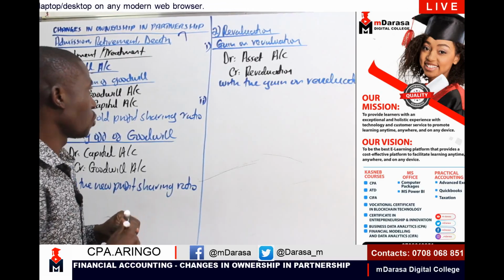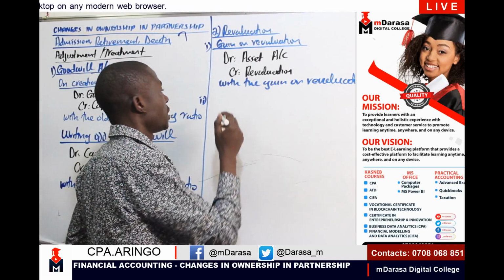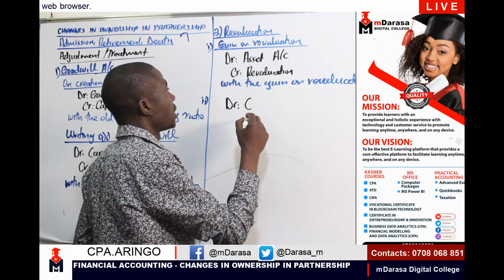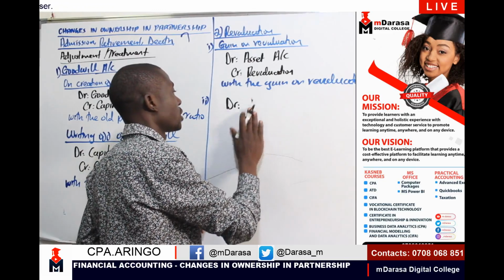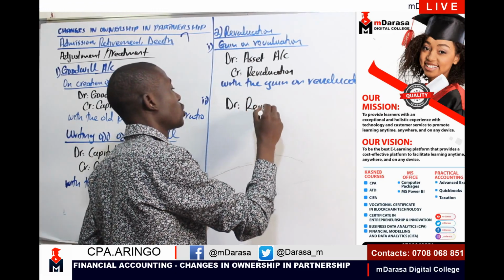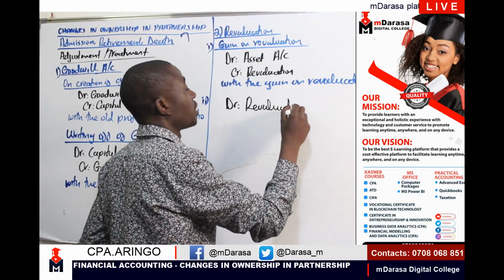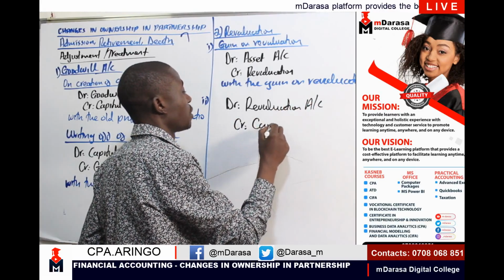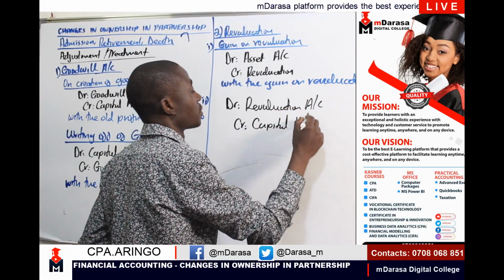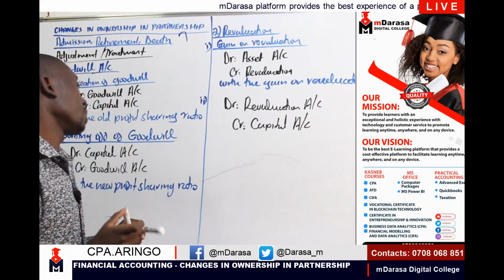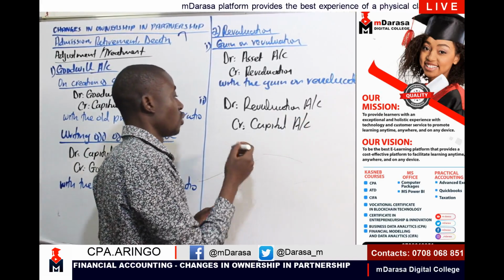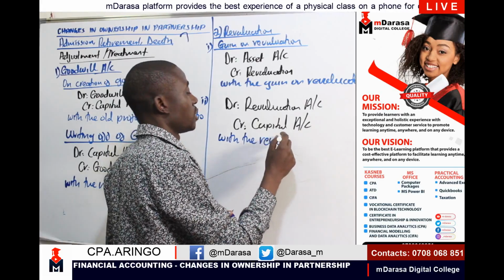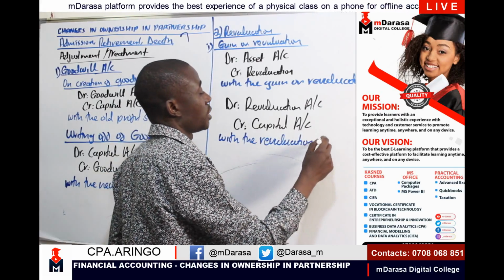So in this case, we debit our revaluation account and we credit our capital account with the revaluation gain.